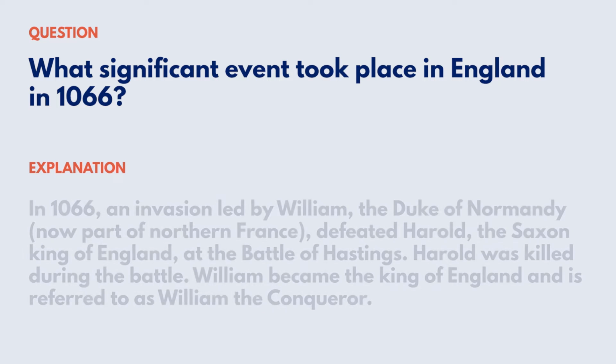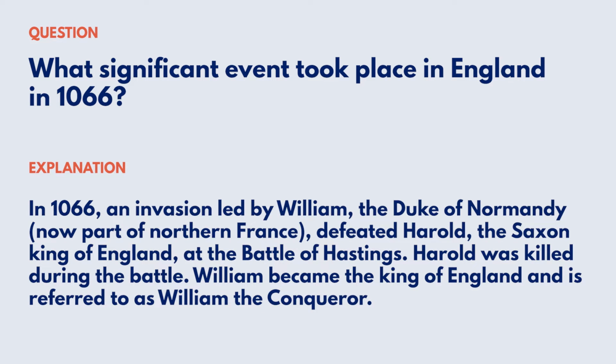Explanation: in 1066, an invasion led by William, the Duke of Normandy, now part of northern France, defeated Harold, the Saxon King of England, at the Battle of Hastings. Harold was killed during the battle. William became the King of England and is referred to as William the Conqueror. Reference: Early Britain, the Norman Conquest.